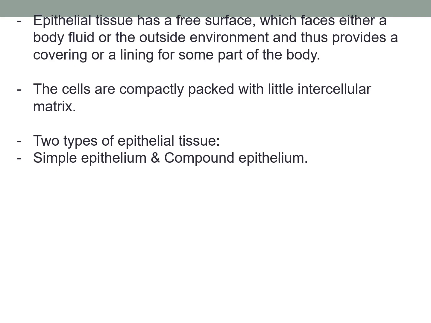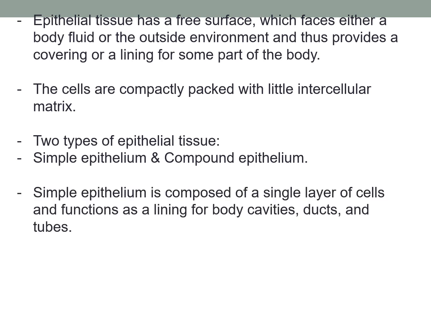There are two types of epithelial tissue, simple epithelium and compound epithelium. Simple epithelium is composed of a single layer of cells and functions as a lining for body cavities, ducts and tubes. So what is the main difference between the simple epithelium and compound epithelium? Simple epithelium tissue is made up of only a single layer of cells, whereas compound epithelium tissue is made up of multiple layers of cells.